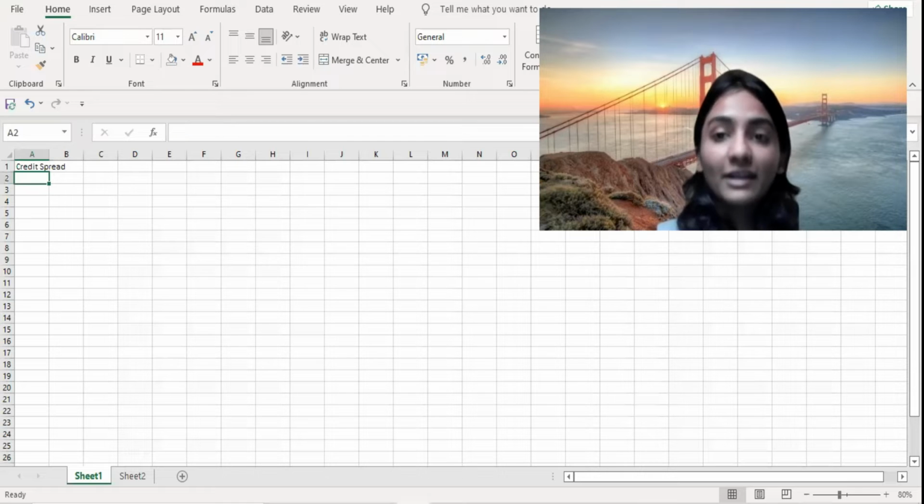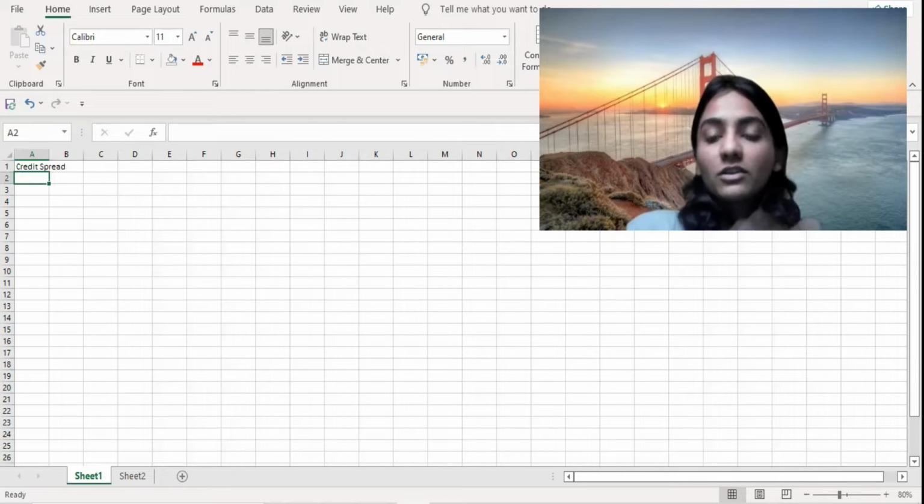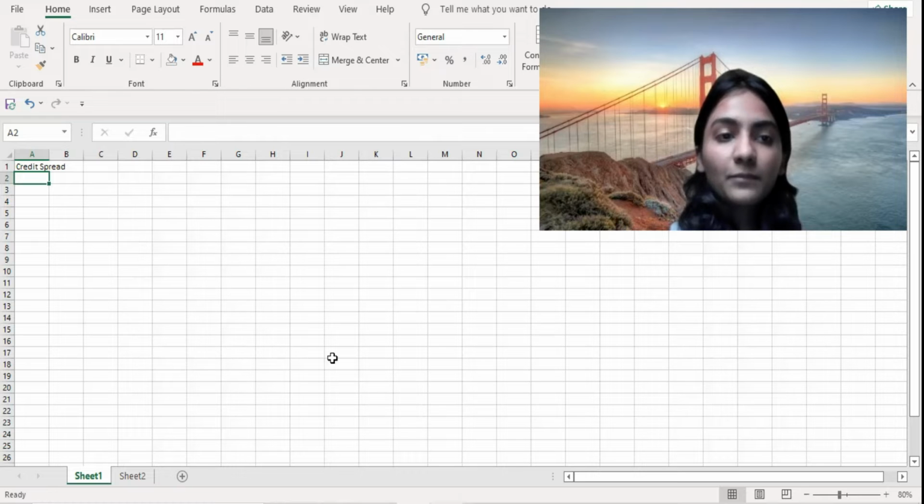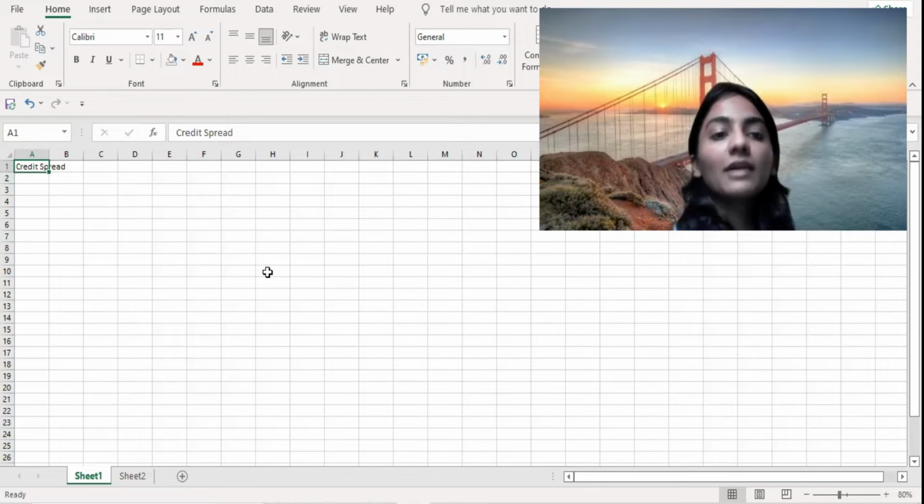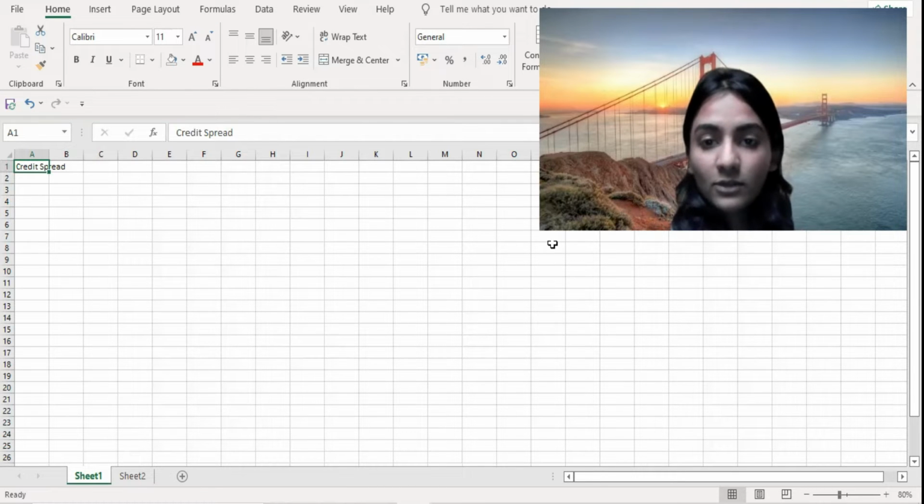And even though there are quite a few websites that you can use for it, like Opstra, it is also utterly important for you to jot it down on a piece of Excel sheet and identify how your strategy would be reacting to certain market conditions. So I would be starting off with credit spread today. So let's begin.